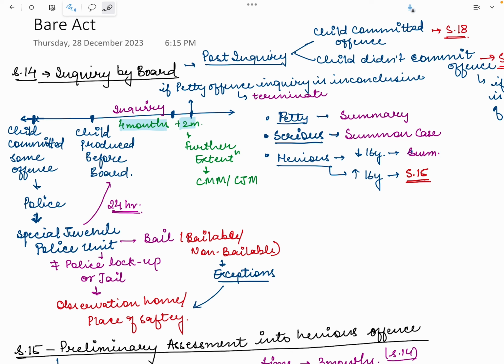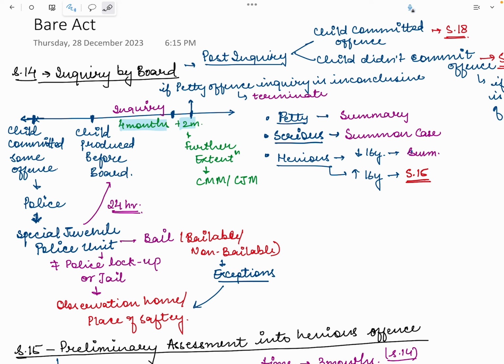JJ is a huge act. It also provides for adoption. It also deals with care and protection of the child. A lot of things are there, but for now, we'll be dealing with what procedure is to be followed if a child commits some offense. So for now, just a brief introduction.